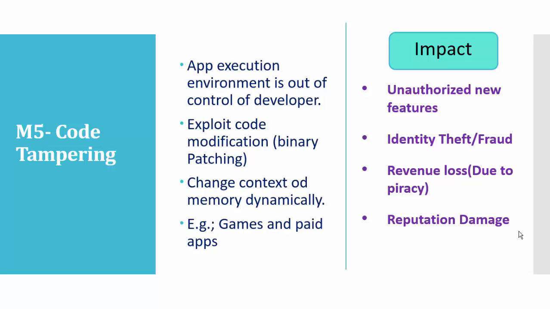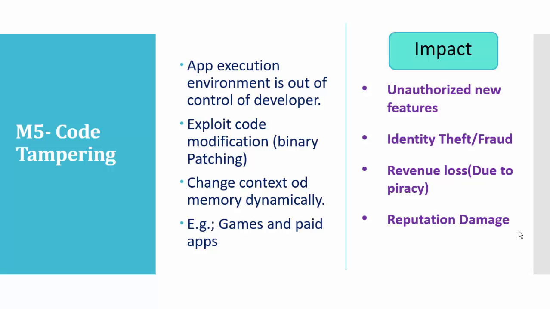So what are some negative impacts if you fail to follow the code tampering measures? Unauthorized new features. In some applications, a few features are limited and only for pro users, but if someone has tampered with the code, then these features are freely available to anyone who has not paid for the app.